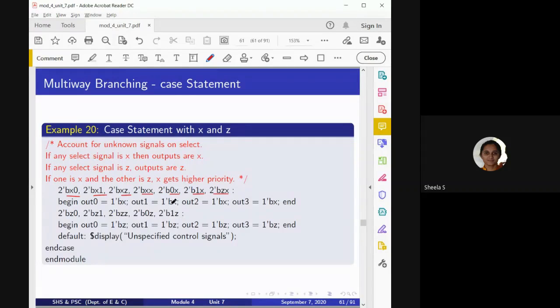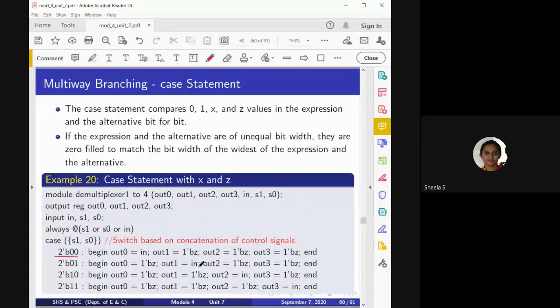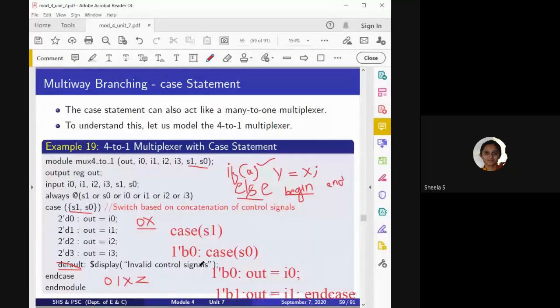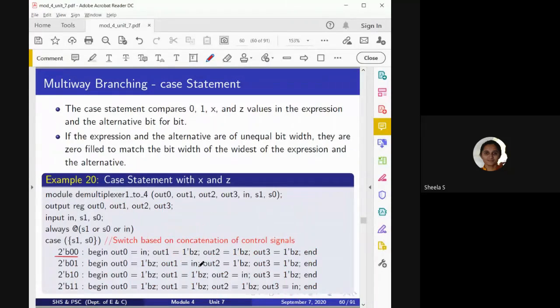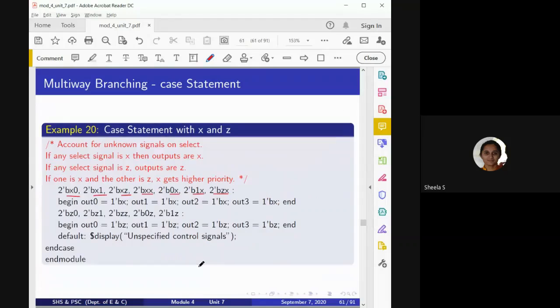Apart from this, if any combination of the input is left out, then I will display unspecified control signal. Okay, this is how we can consider the case statement. So until now we have discussed the if statement as well as the case statement, and we should also know we have to address all possible input combinations because this is a behavioral level of architecture. So I have to tell how the circuit has to behave for a given particular input. So I need to address all possible inputs. Okay, this is regarding the case statement.